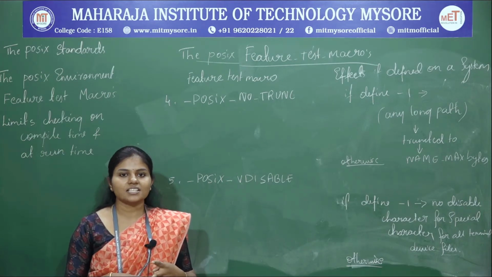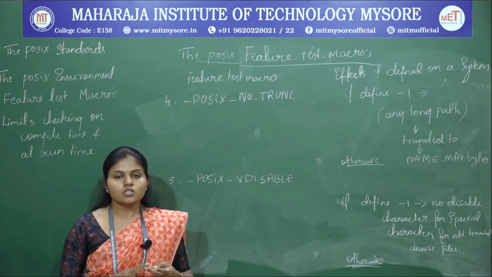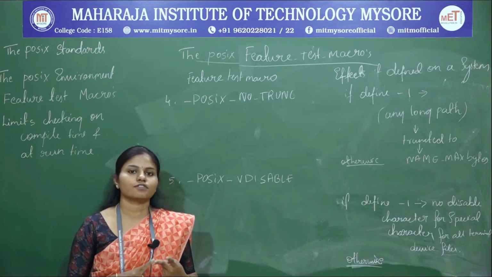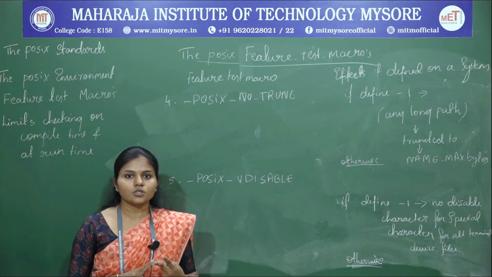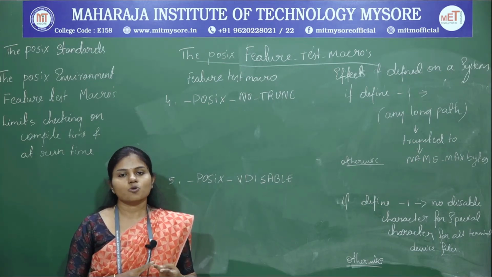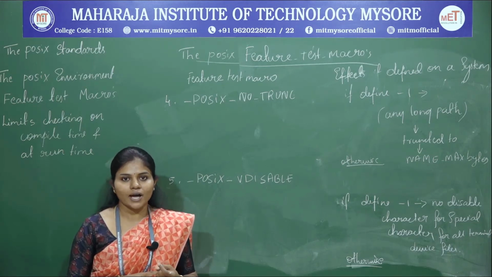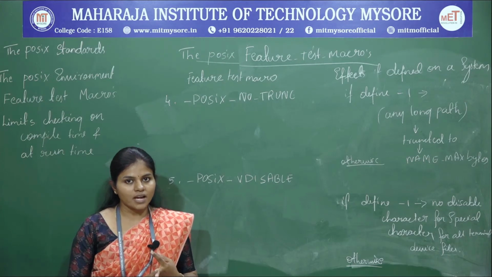The third one is the ownership, that is _POSIX_CHOWN_RESTRICTED. If the value is -1, the user is going to change the ownership, otherwise the super user has to change the ownership of the file. So these are the three constants we are seeing.